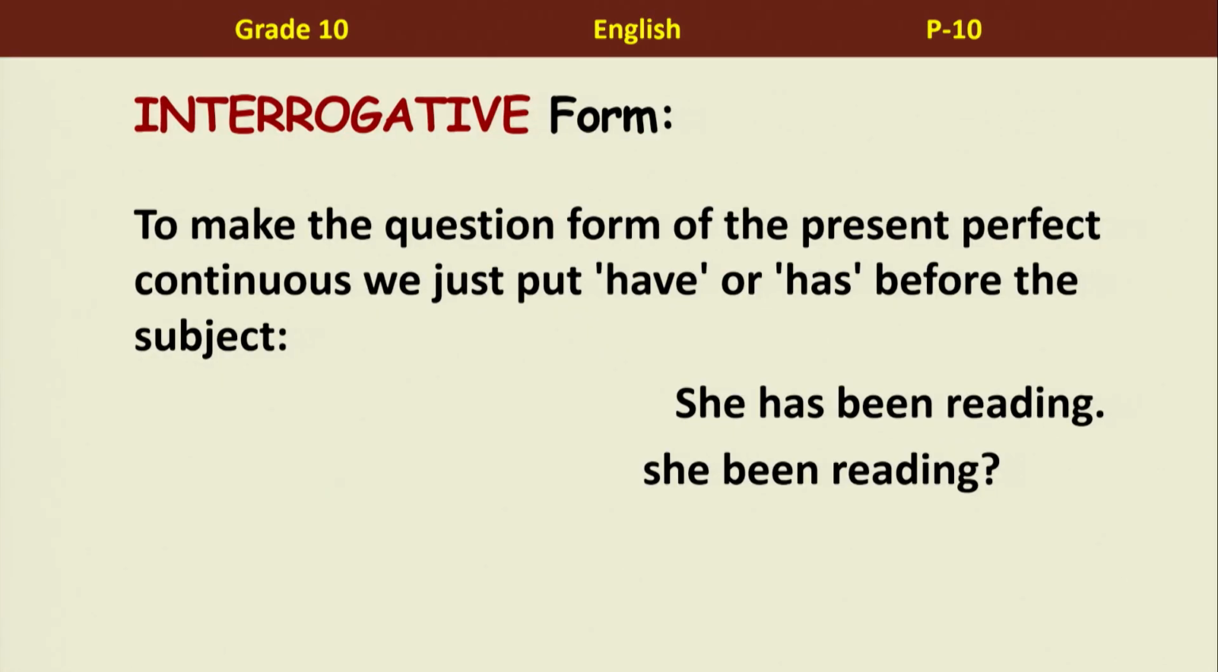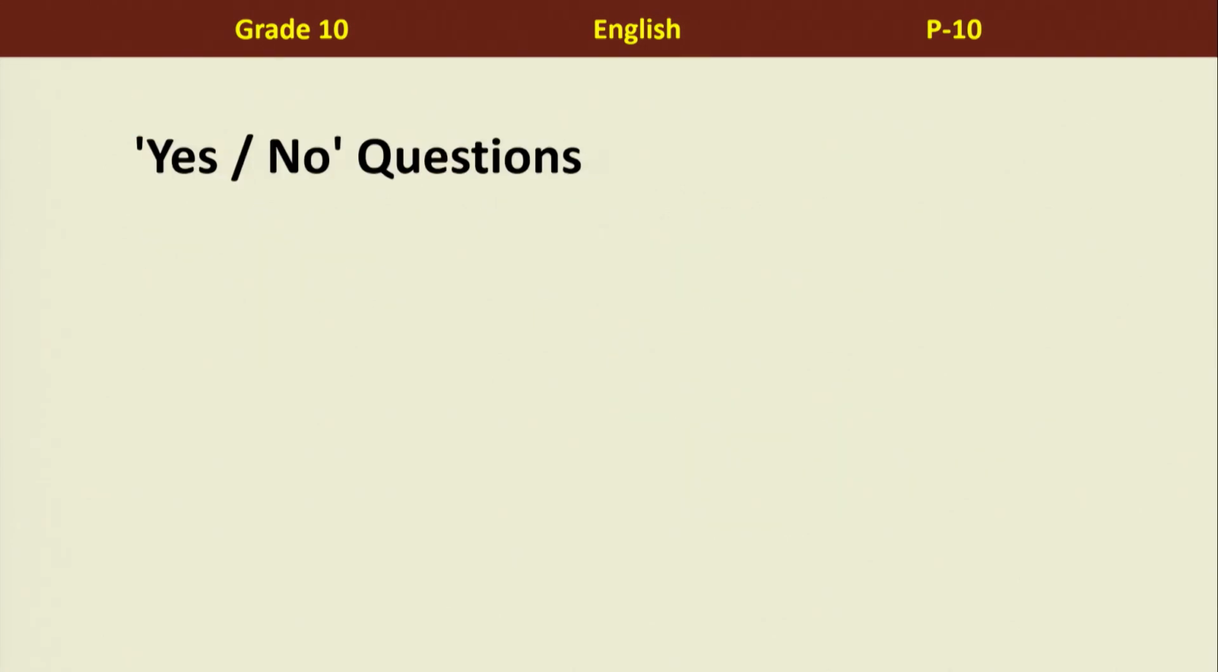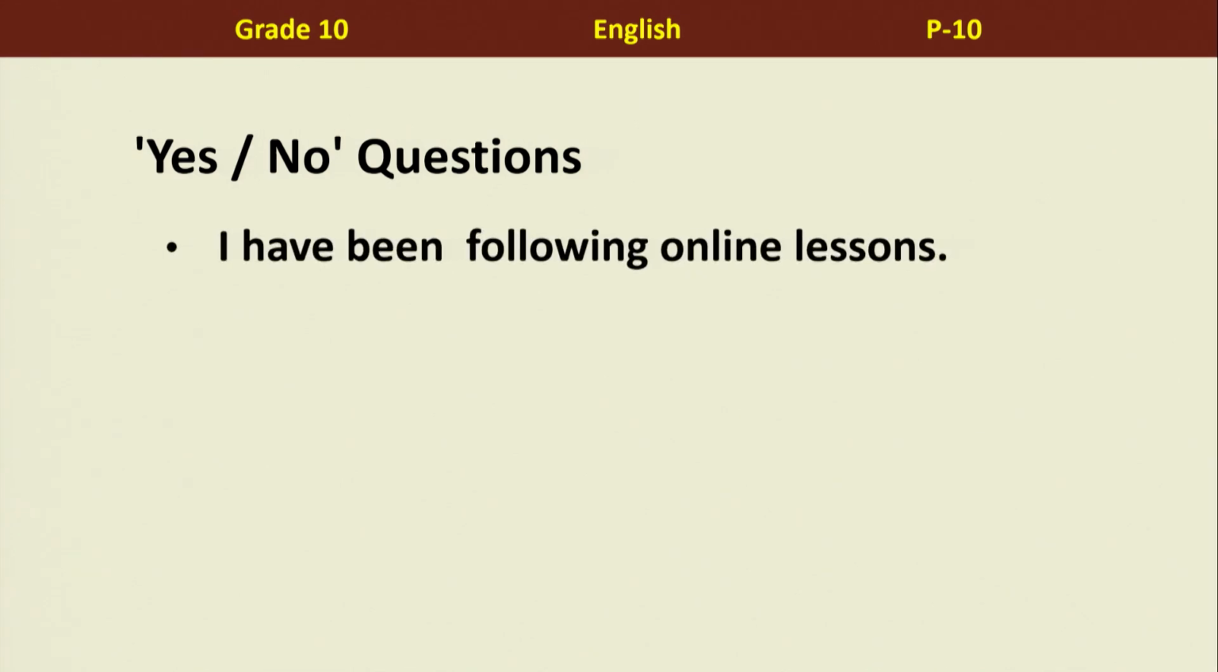When it comes to interrogative form, now what is interrogative again? That is question form. Exactly. So, when it comes to question form of the present perfect continuous, we just simply put have or has before the subject. So when we take the sentence, she has been reading, the subject is she. So what do we do? Has she been reading? Exactly, we take has in front, so it becomes has she been reading?